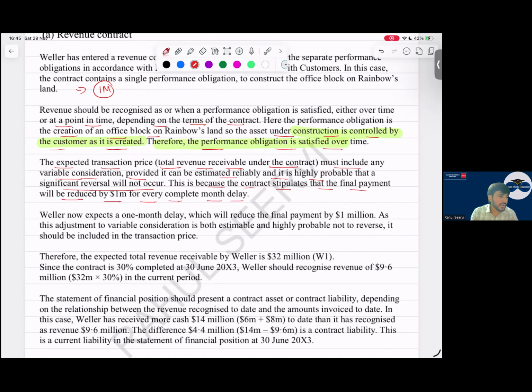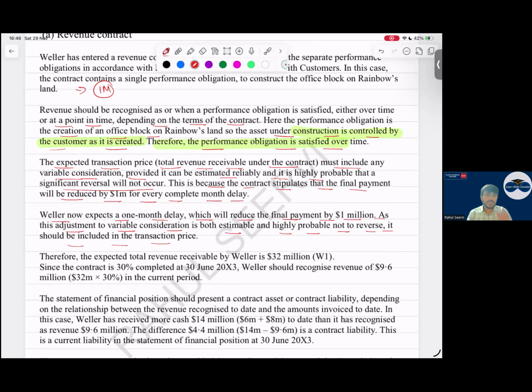If every 1 month delay we do, we have to repay it. Simple. W now expects a 1 month delay, which will reduce the final payment by 1 million. As this adjustment to variable consideration is both estimable and highly probable not to reverse, it should be included in the transaction price.